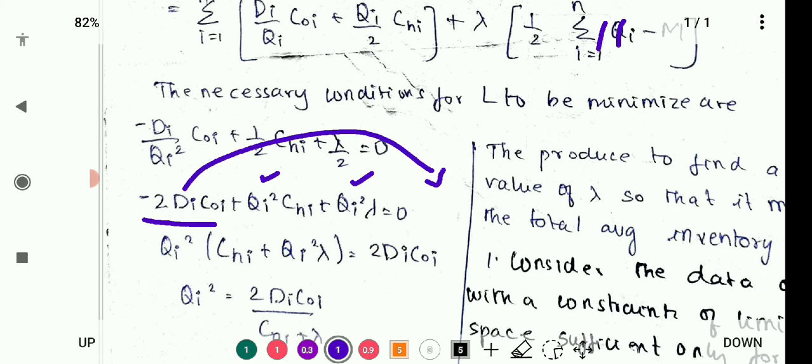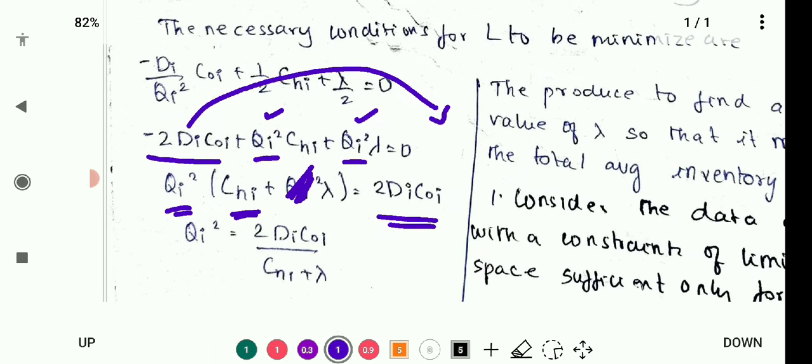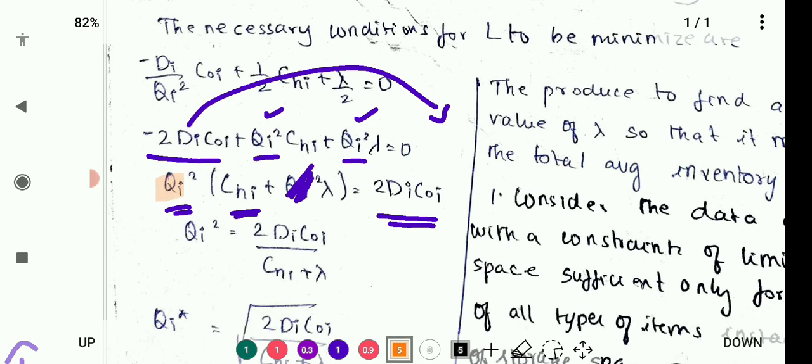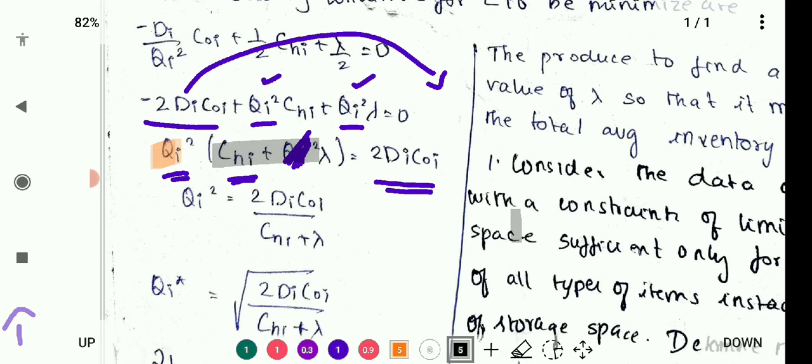I'm bringing that term to this side, so the minus term will be converted to plus, so 2 di c0i. Here I am going to take qi² as common, so chi plus lambda. After that I need only qi², so I am bringing those terms to the denominator, so qi² is equal to 2 di c0i divided by chi plus lambda.